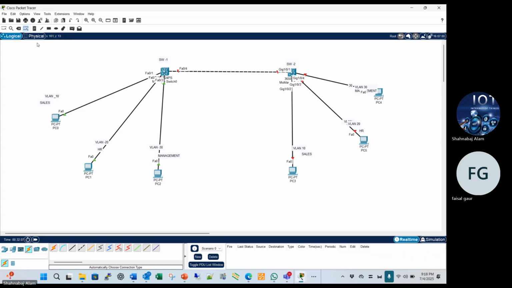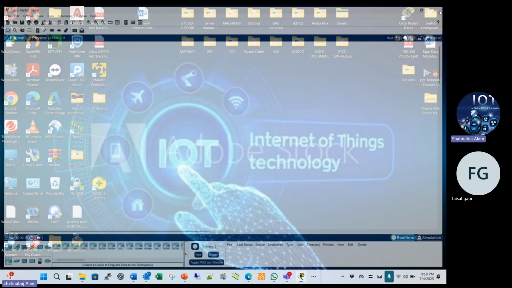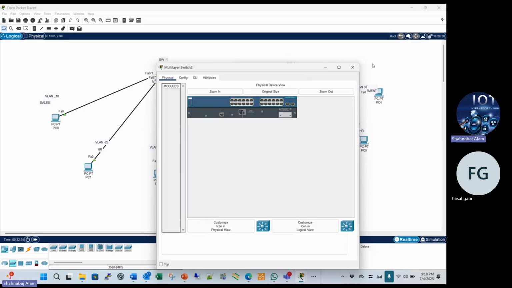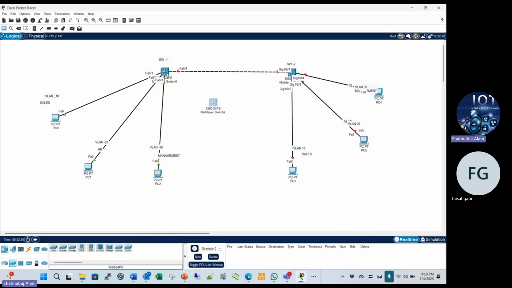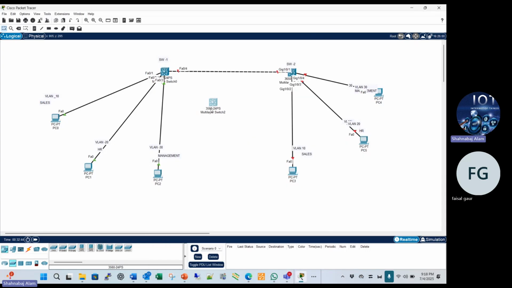Not opening. Maybe my... just one second. What is this? Close this and open this. Why is it not opening? One second. Open this. Okay, now it is open. So I deleted this one.